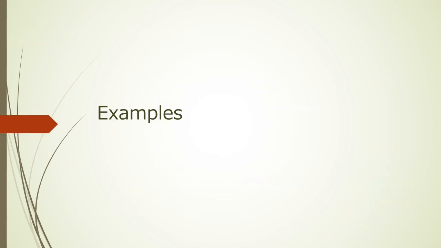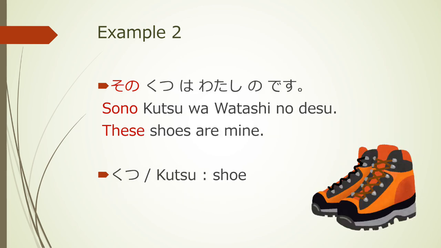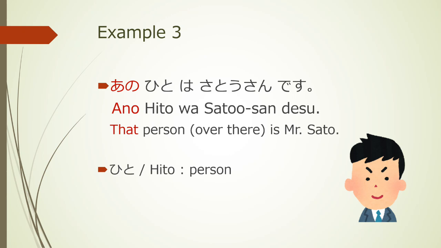Examples. このラーメンはおいしいです。This ramen is delicious. その靴は私のです。These shoes are mine. あの人は佐藤さんです。That person over there is Mr. Sato.